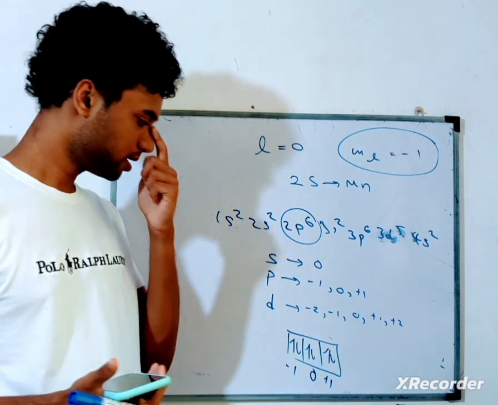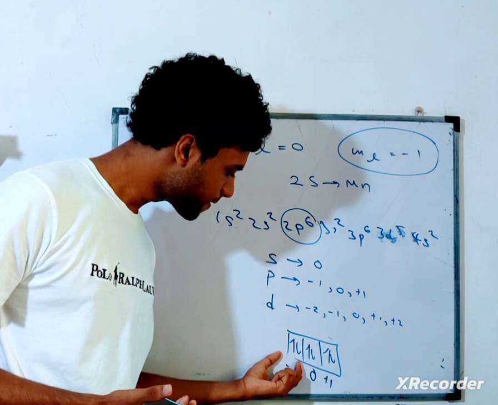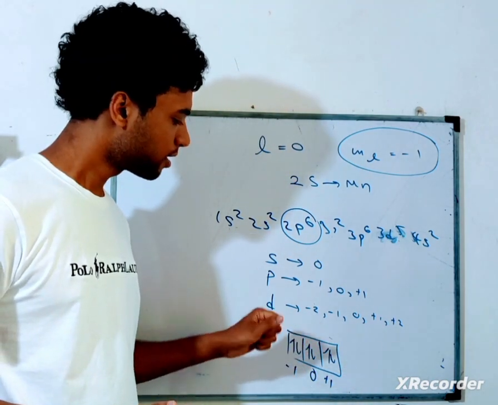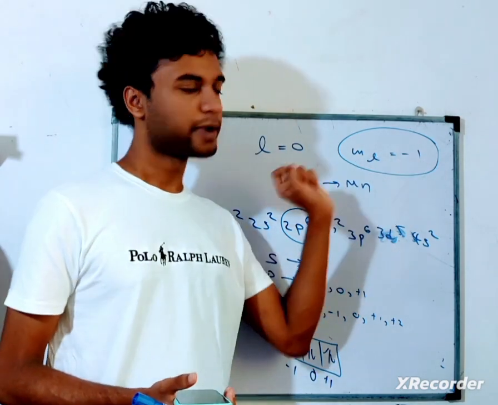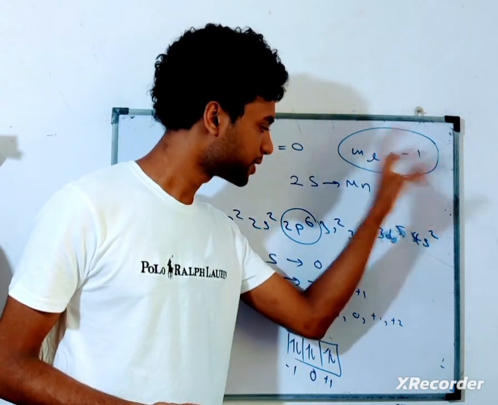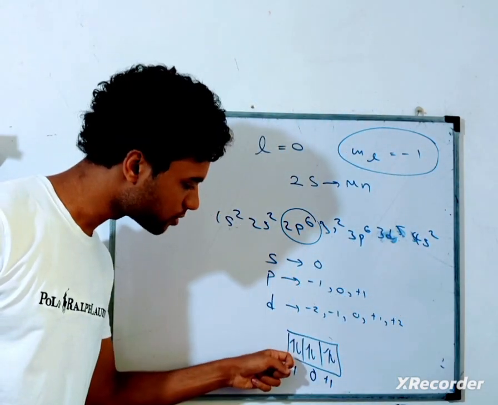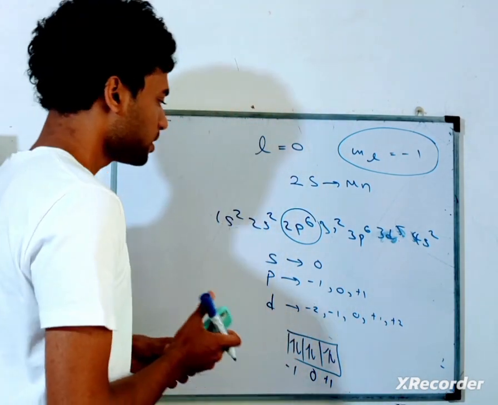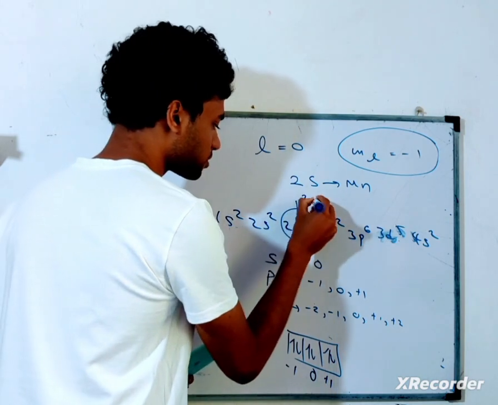So it's clear: 2 electrons within the p sub energy level have ml equals minus 1. So ml equals minus 1 is prescribed for 2 electrons within the p sub energy level. I hope it's clear.